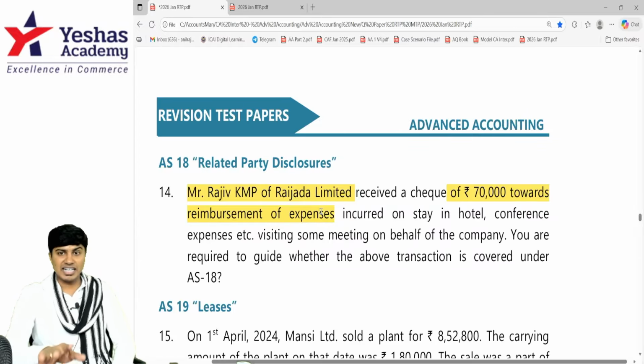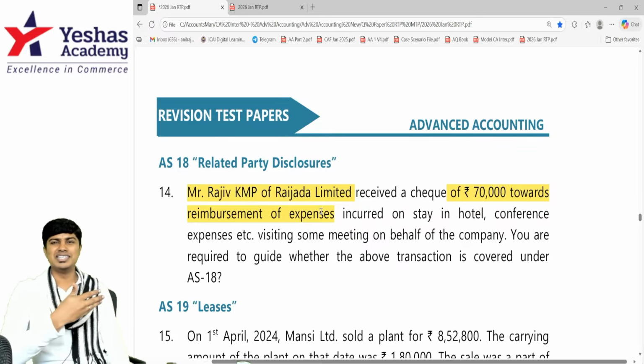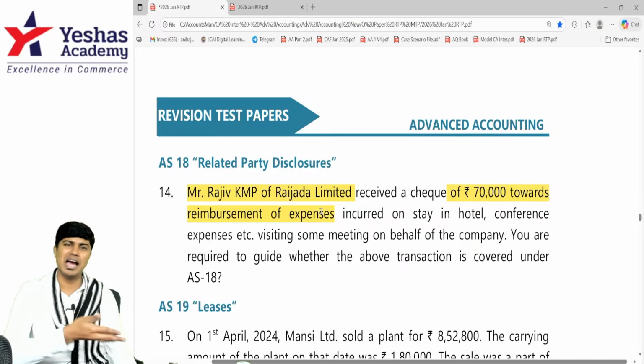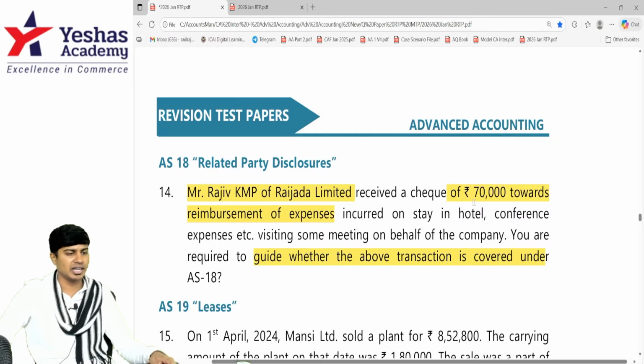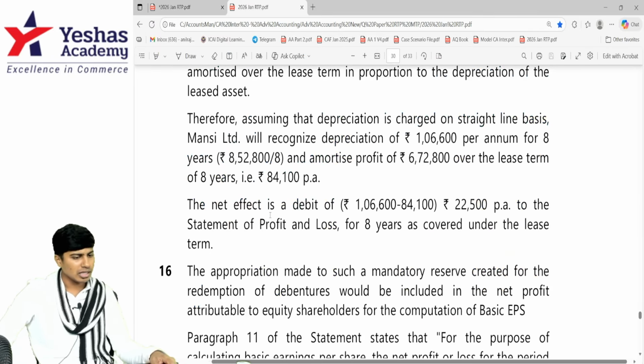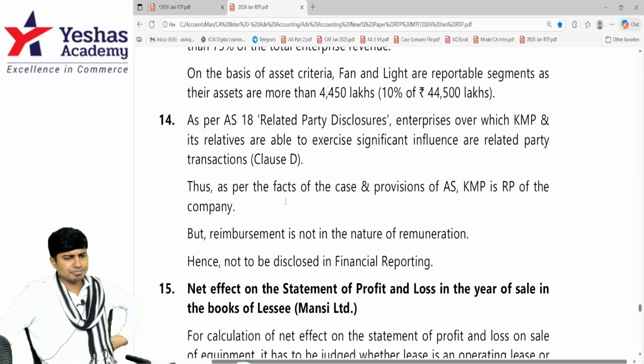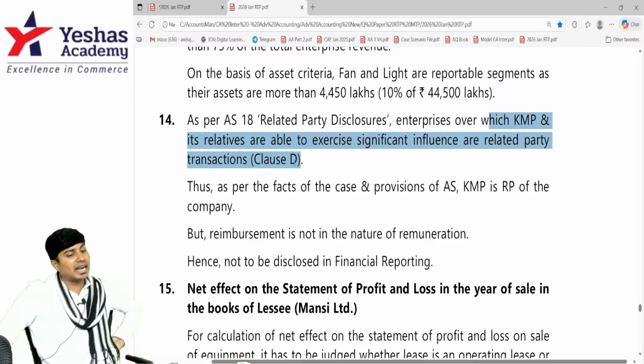Is Mr. Rajiv a related party? Yes. Is this a transaction? Yes. But is there a separate disclosure of this needed? No. It is an expense which should have been paid by the company. On behalf of the company, he has paid. You are required to guide whether the above transaction is covered under AS 18. Have a look. Question number 14. As per accounting standard 18, related parties, entities over which KMP and its relatives are able to exercise significant